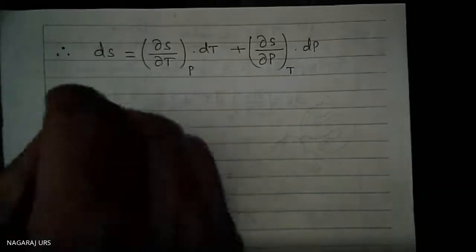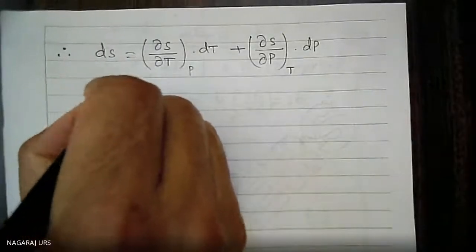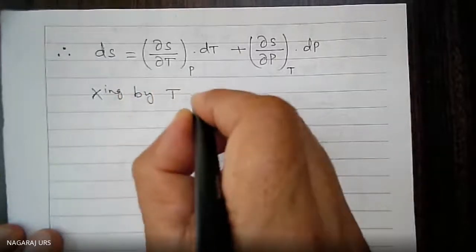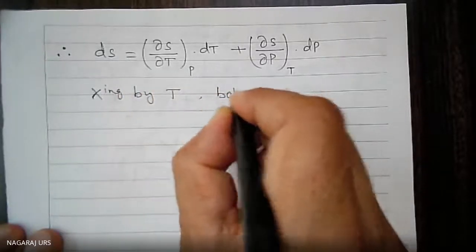The next idea is multiplying by T on both sides.